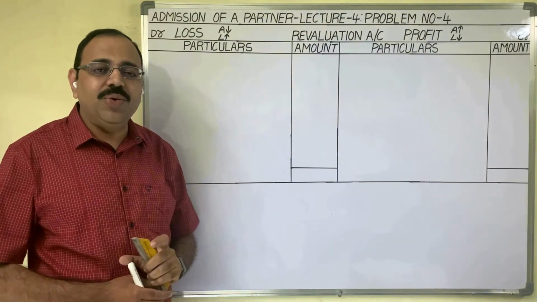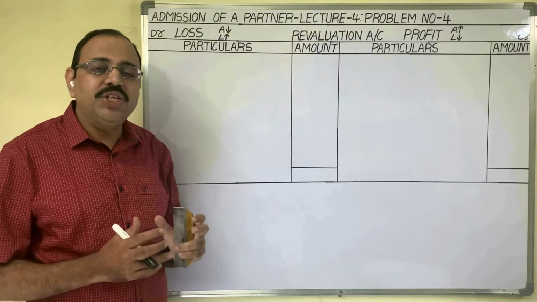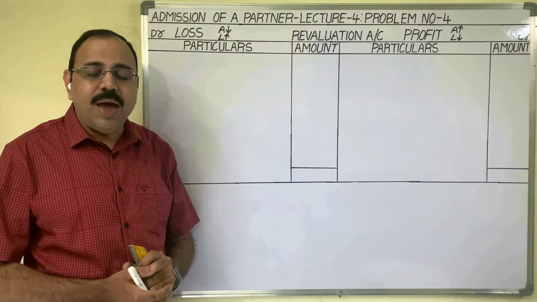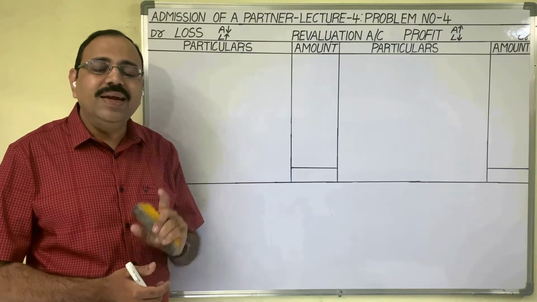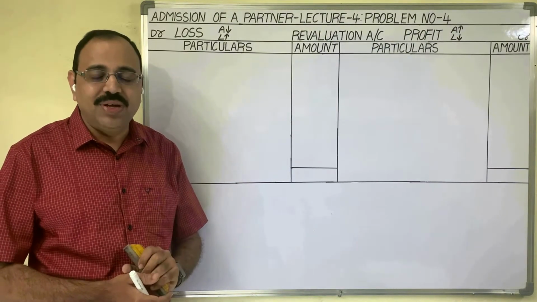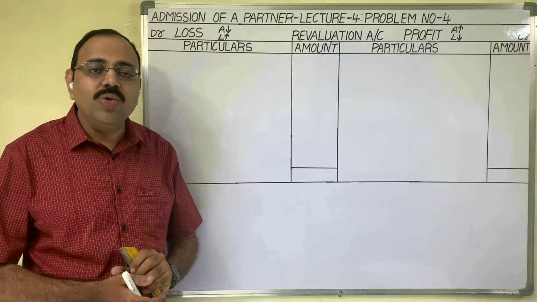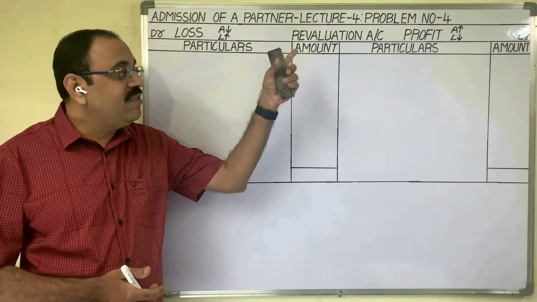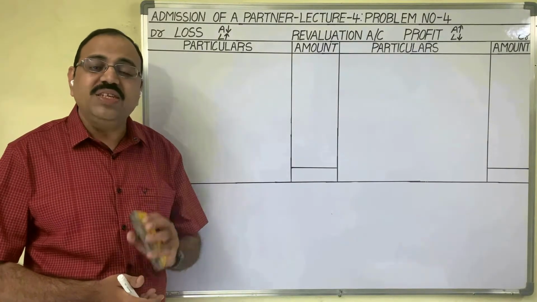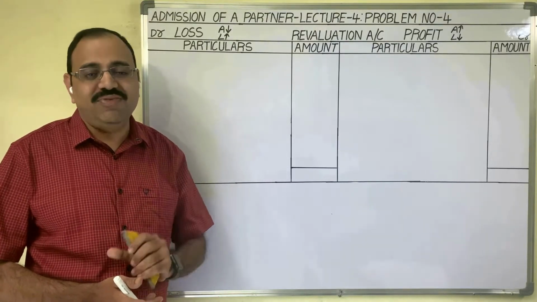In this video, I am going to explain problem number 4 from the admission of a partner topic. I am taking this question from the Telangana State Telugu Academy Inter Second Year Accountancy textbook. But this video is useful to all commerce students who want to know about the admission of a partner topic. This question is available in the description box. The first 3 lecture videos are also available in the description box. Let us see the question first.